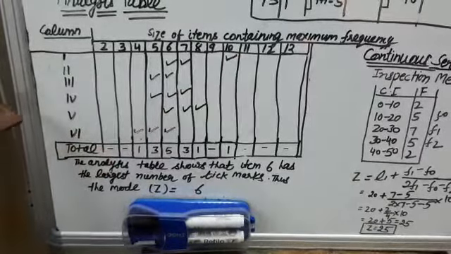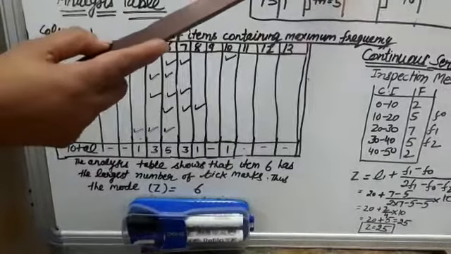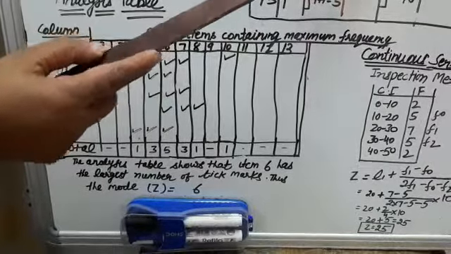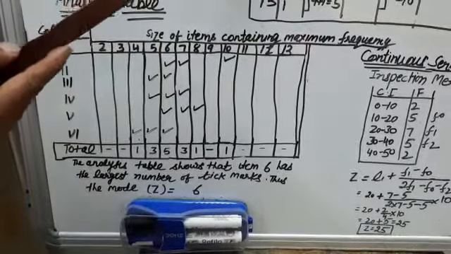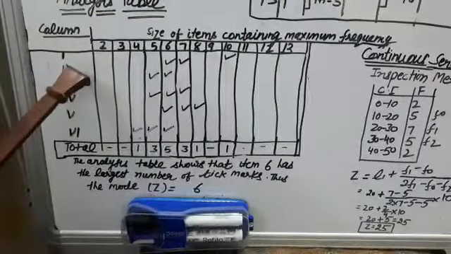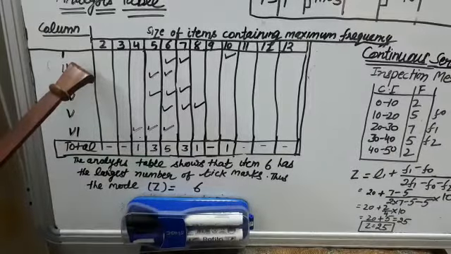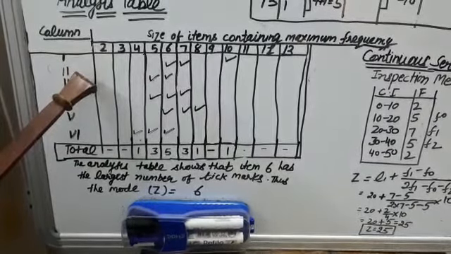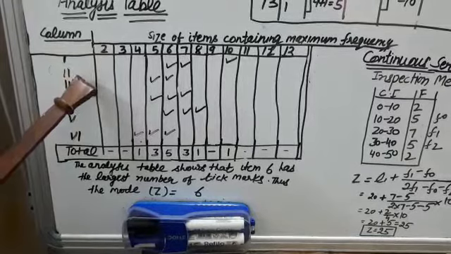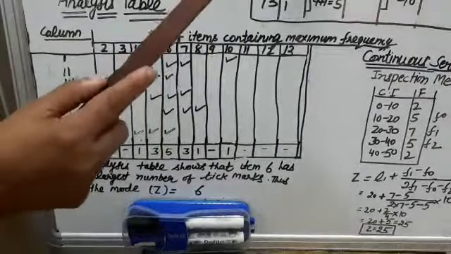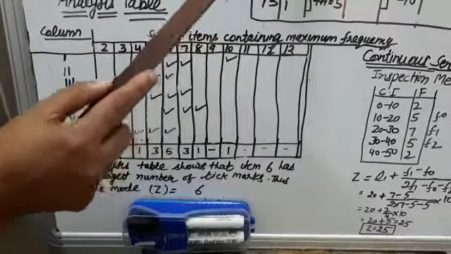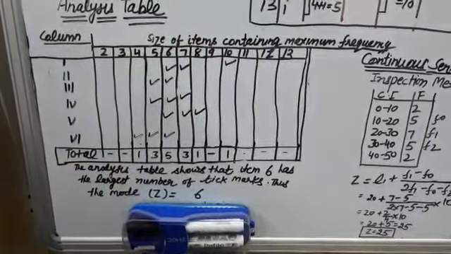Then in the next column 30 is the highest value, which is the sum total of 16 and 14, and the corresponding values are 6 and 7. So in the second column we will mark the tick in front of 6 and 7.